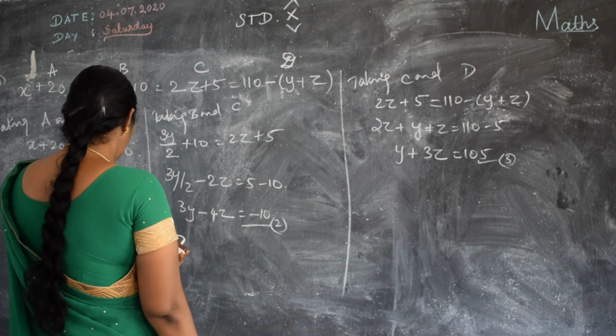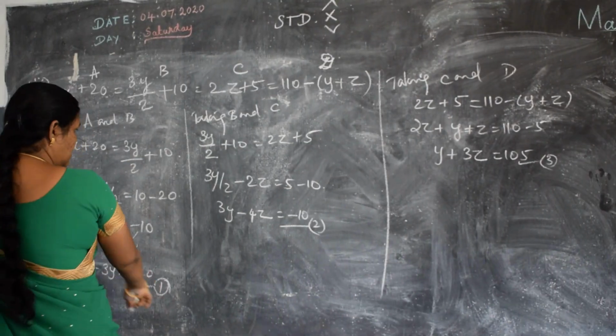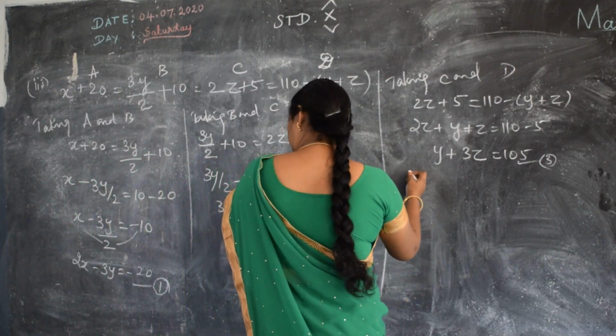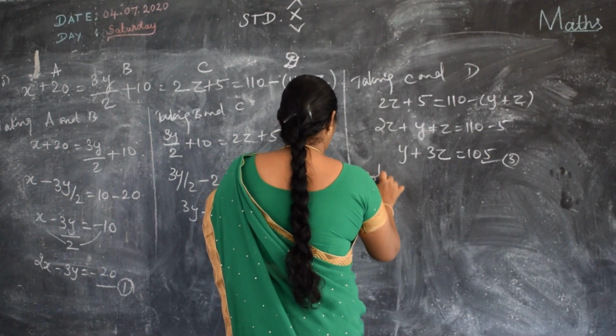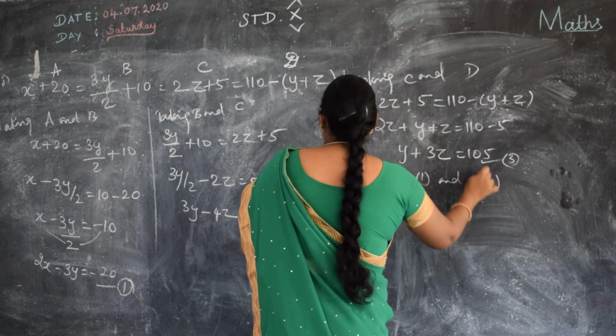Now you solve equation 1 and 2, isn't it? Here minus 3y, here also we have 3y. So solving 1 and 2. 1 is what?